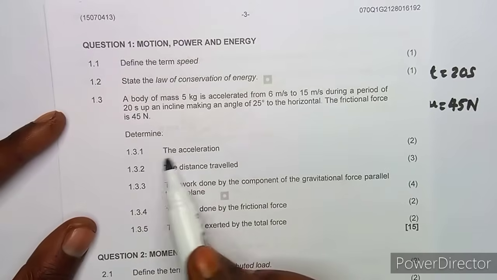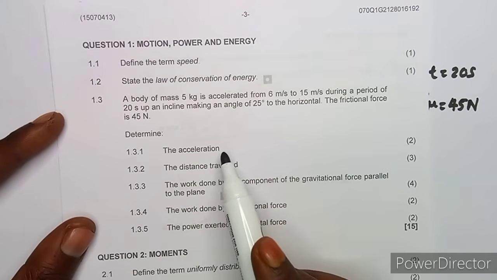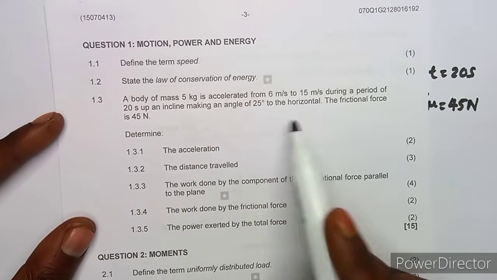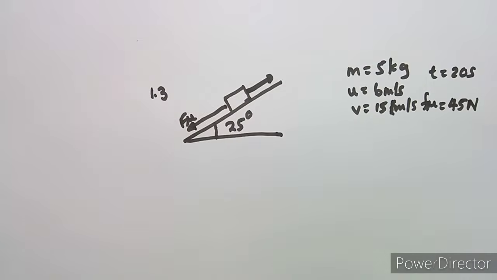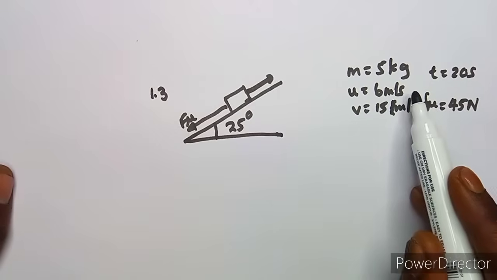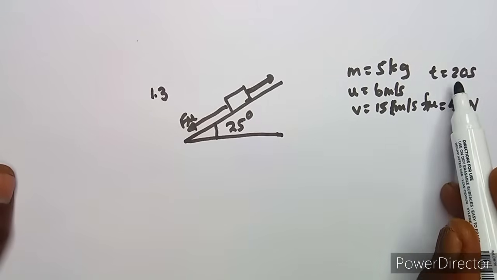In this case, we are asked to calculate the acceleration of the body that is being accelerated. Going back to our linear motion, we have the initial velocity, the final velocity, and also the time.